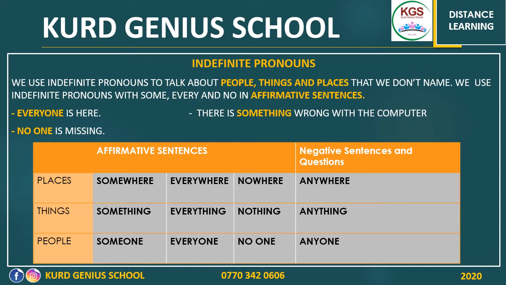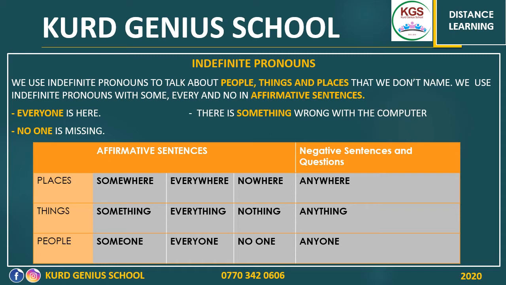When we said above that we use some, every, and no in affirmative sentences, here we mean form, not the meaning. So the first thing you have to know about indefinite pronouns is that they refer to people, things, and places without being specific. Second, we use singular verbs with indefinite pronouns. For each group actually we have different pronouns. First one, for places. In affirmative sentences, we said when the verb is not followed by not, when the form is affirmative, not negative.